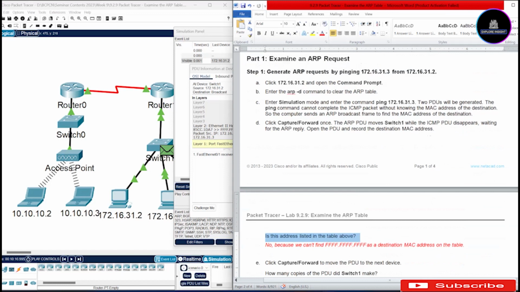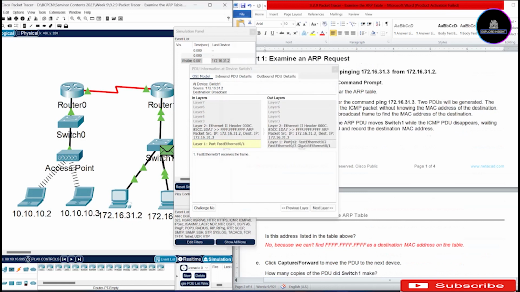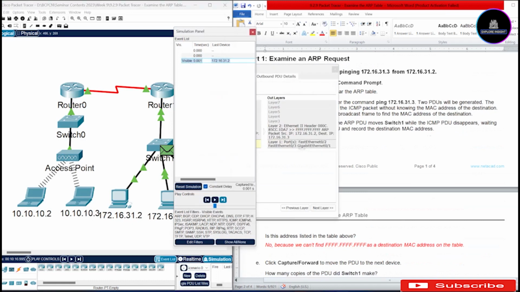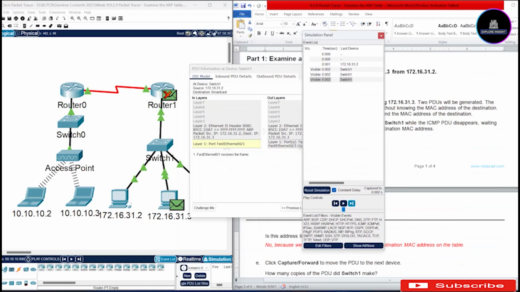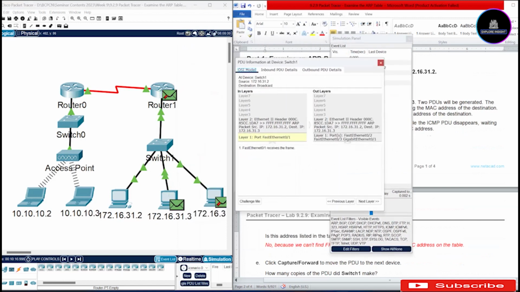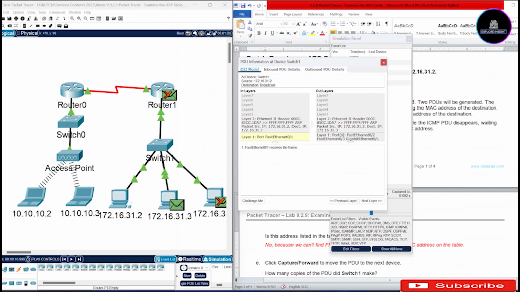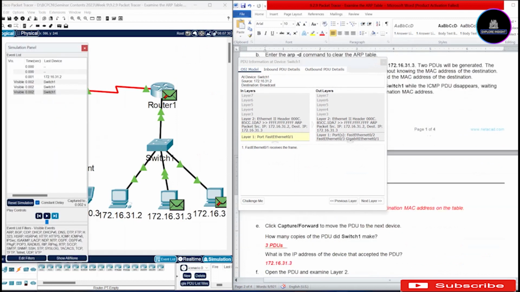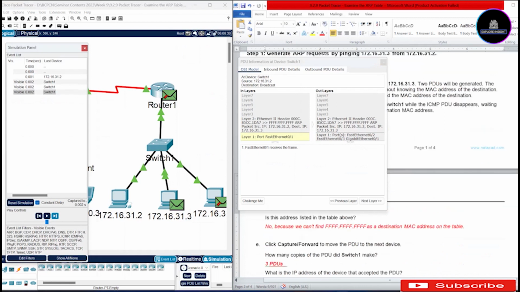It says click forward to move the PDU to the next device, and you need to find out how many copies of the PDU switch 1 made. So all we need to do is come back, go to your capture, and click forward. Now it asks how many PDUs were sent forth. You can see we have 1, 2, 3. So we have 3 PDUs. This is why you have the answer 3 PDUs.